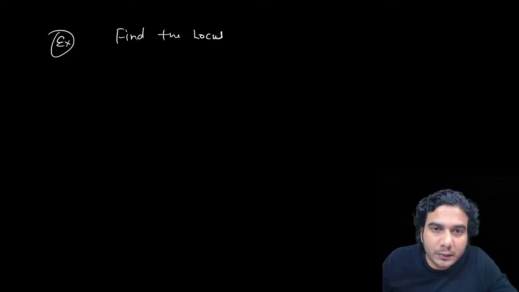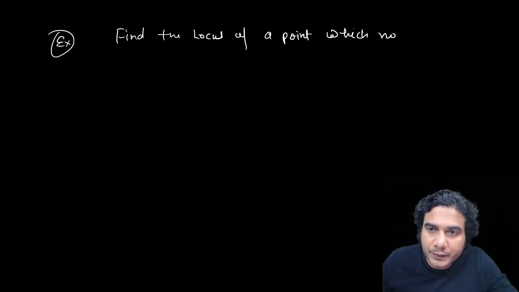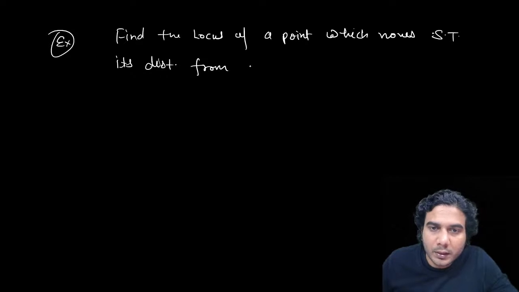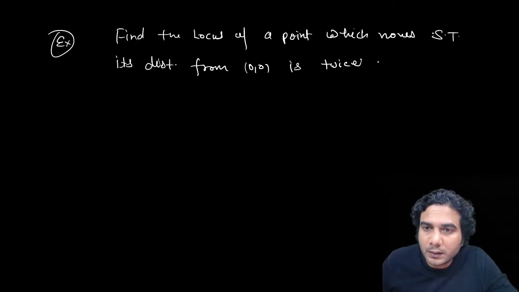All right, so now let's start. My first example is: find the locus of a point which moves such that its distance from the origin is twice its distance from the y-axis. Okay, so simple question, very simple.